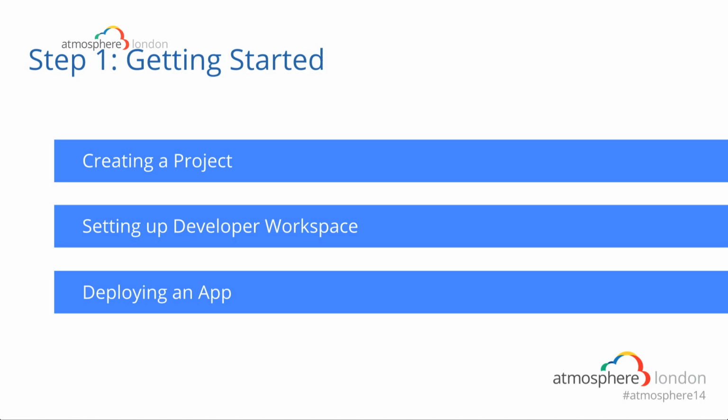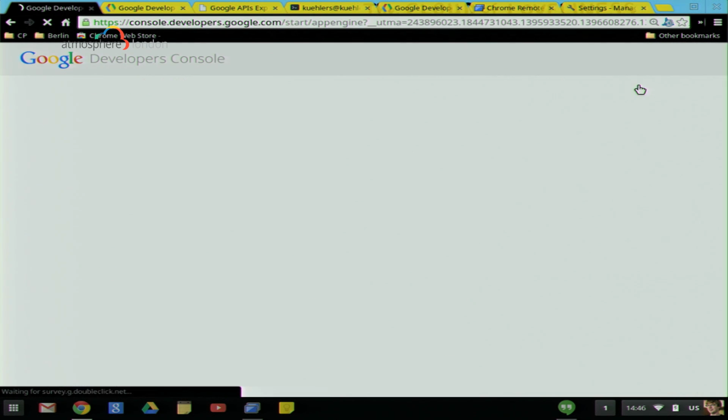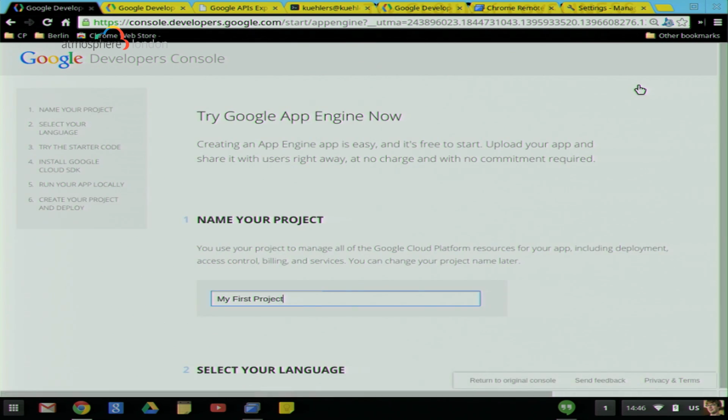So, first of all, we're going to get started. We're going to create a project, set a workspace up, and get an app running. So if we could change over to the demo machine, please. All right. So I started where we all should always start, at the App Engine homepage. The best way to get started is to click this blue button, which says Try It Now. It takes us straight to our developer console, where we can create a project.